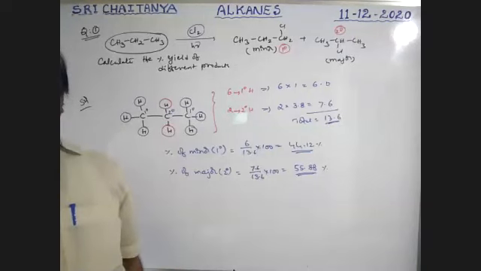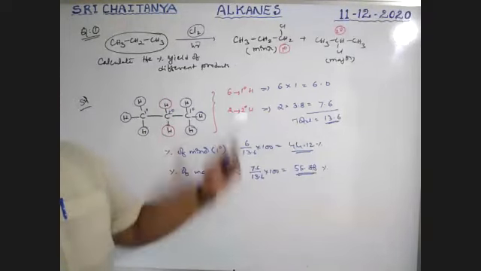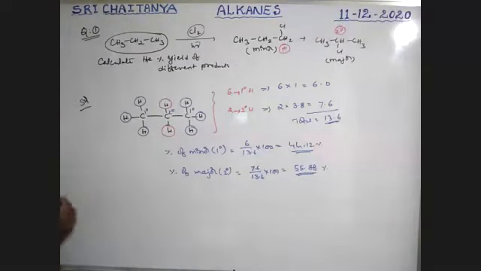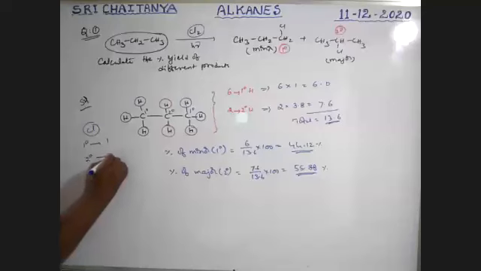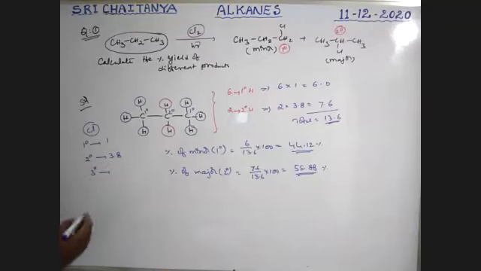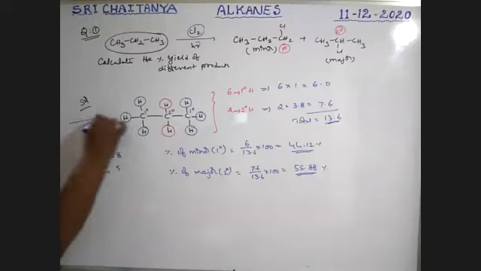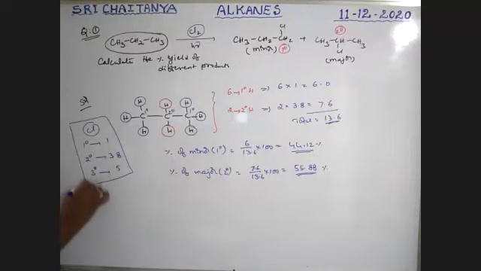So it is the way to calculate percentage yields of the products, if you know the values. No doubt, boys, for chlorination, primary 1, secondary 3.8, tertiary 5 order of reactivity. Please keep in mind.